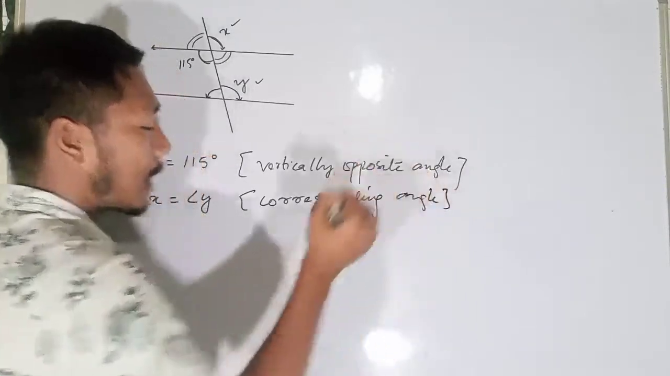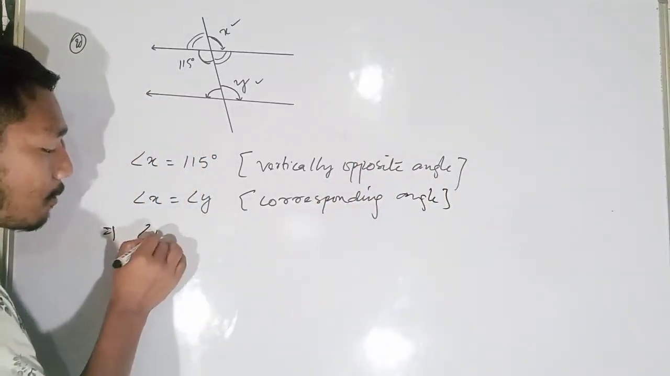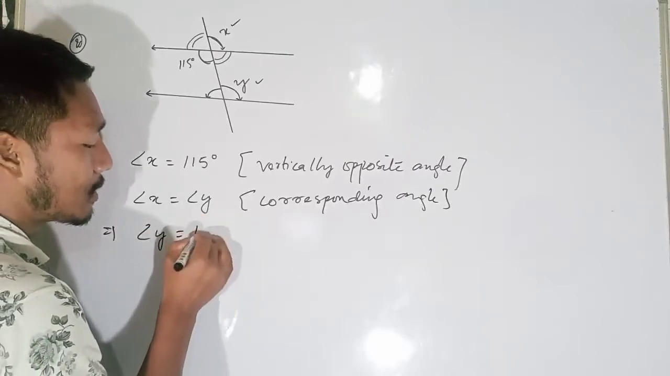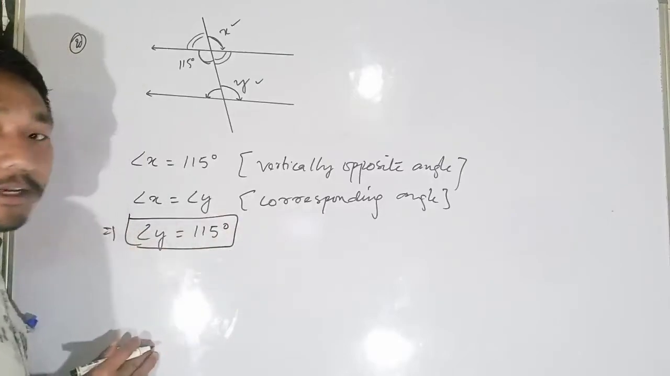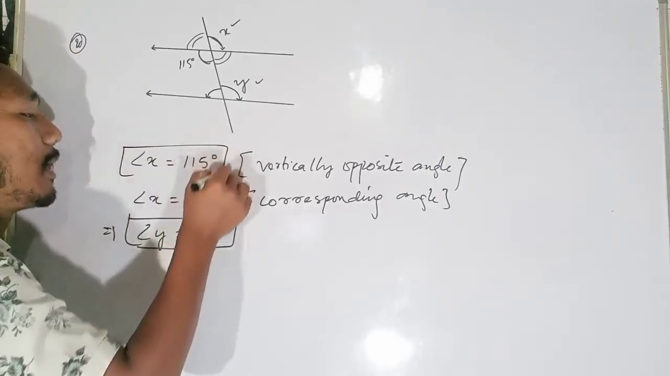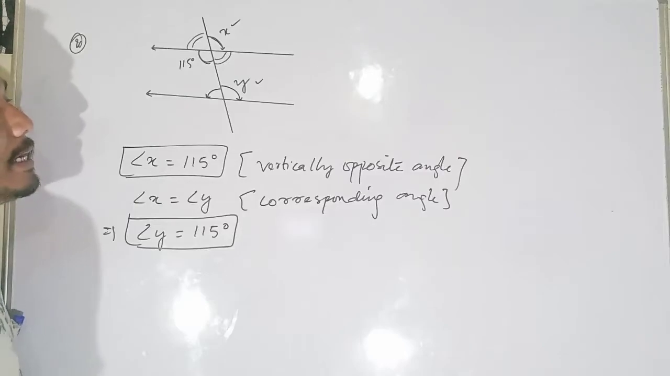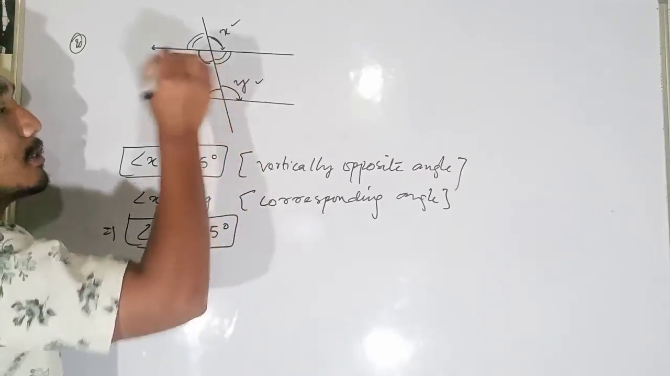Okay, they are corresponding angles. That means angle y is equal to how much? 115 degrees. Okay, so angle x we got, angle y we also got. Now we will find angle z. This is our z.